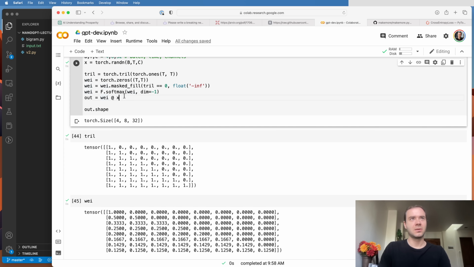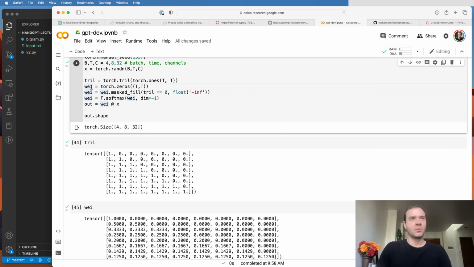And currently, when we initialize the affinities between all the different tokens or nodes, I'm going to use those terms interchangeably, to be 0, then we see that gives us this structure where every single row has these uniform numbers. And so that's what then in this matrix multiply makes it so that we're doing a simple average.